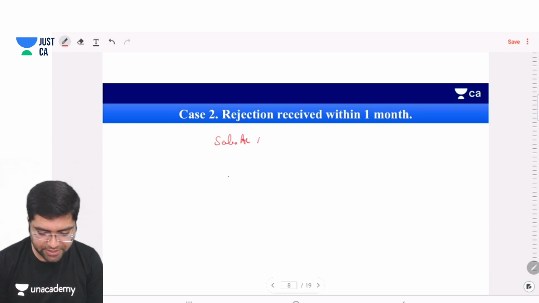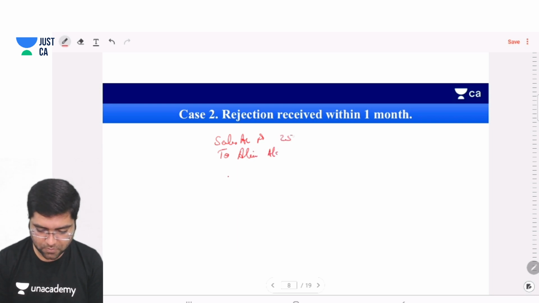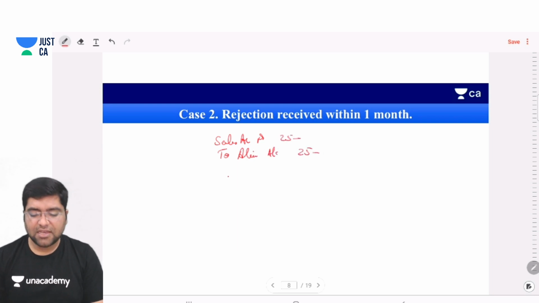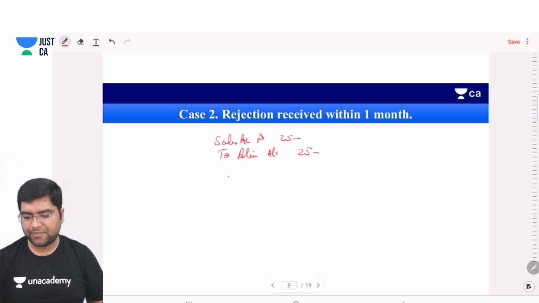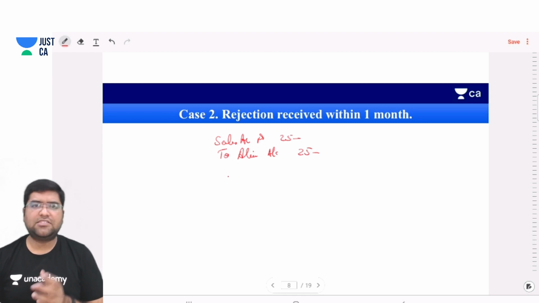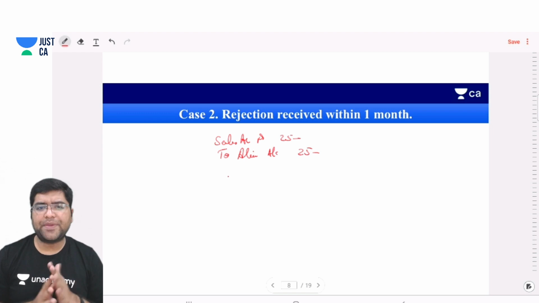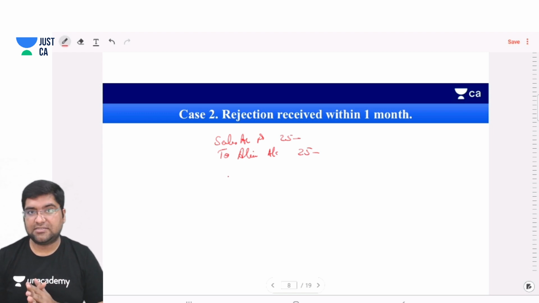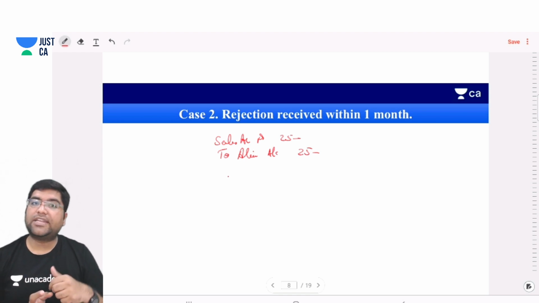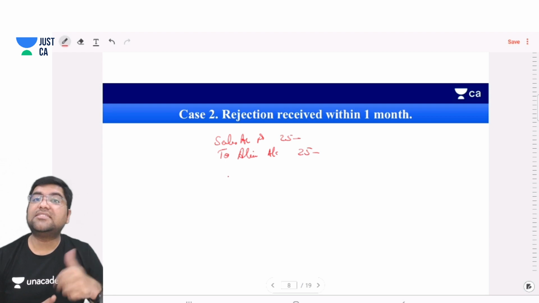The entry will be sales account debit to Alia account. You can also write sales return account debit to Alia account. The Institute has allowed both, sales debit or sales return debit. But in my opinion, as the sales was not yet finalized, how can we call it a sales return?